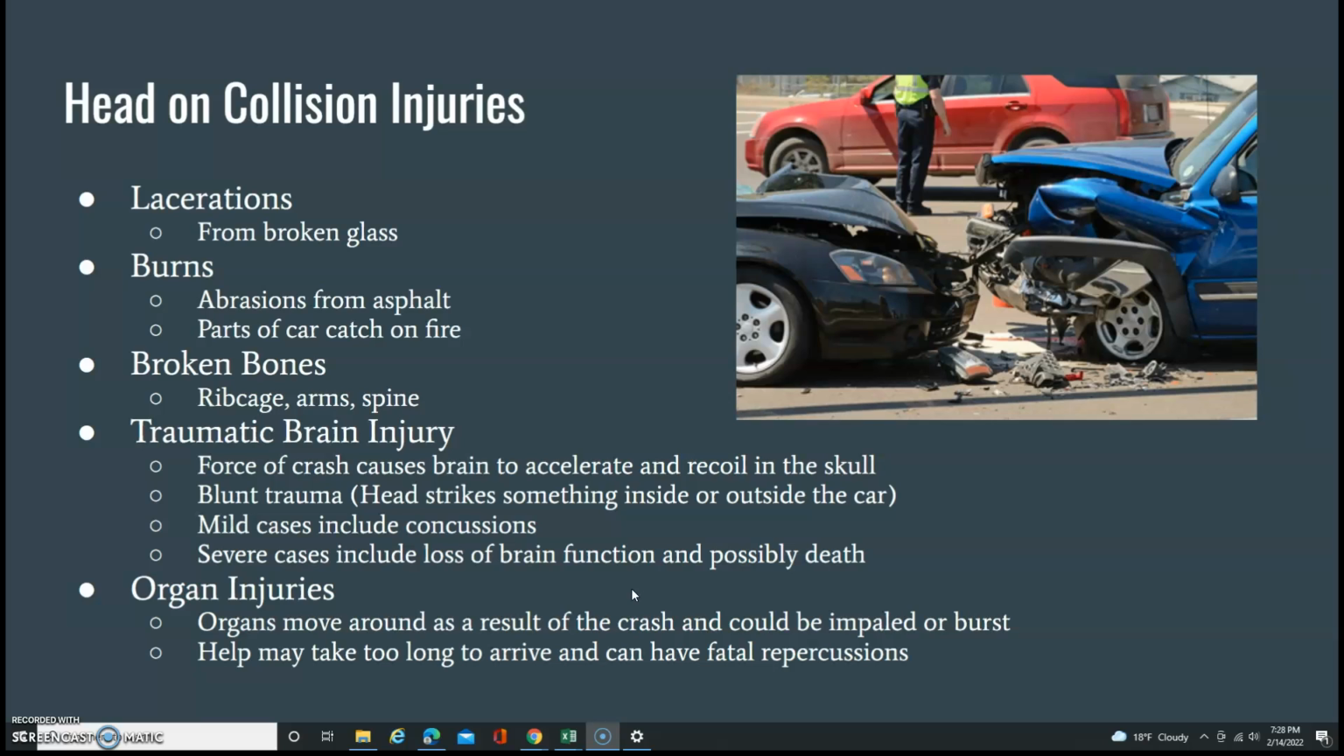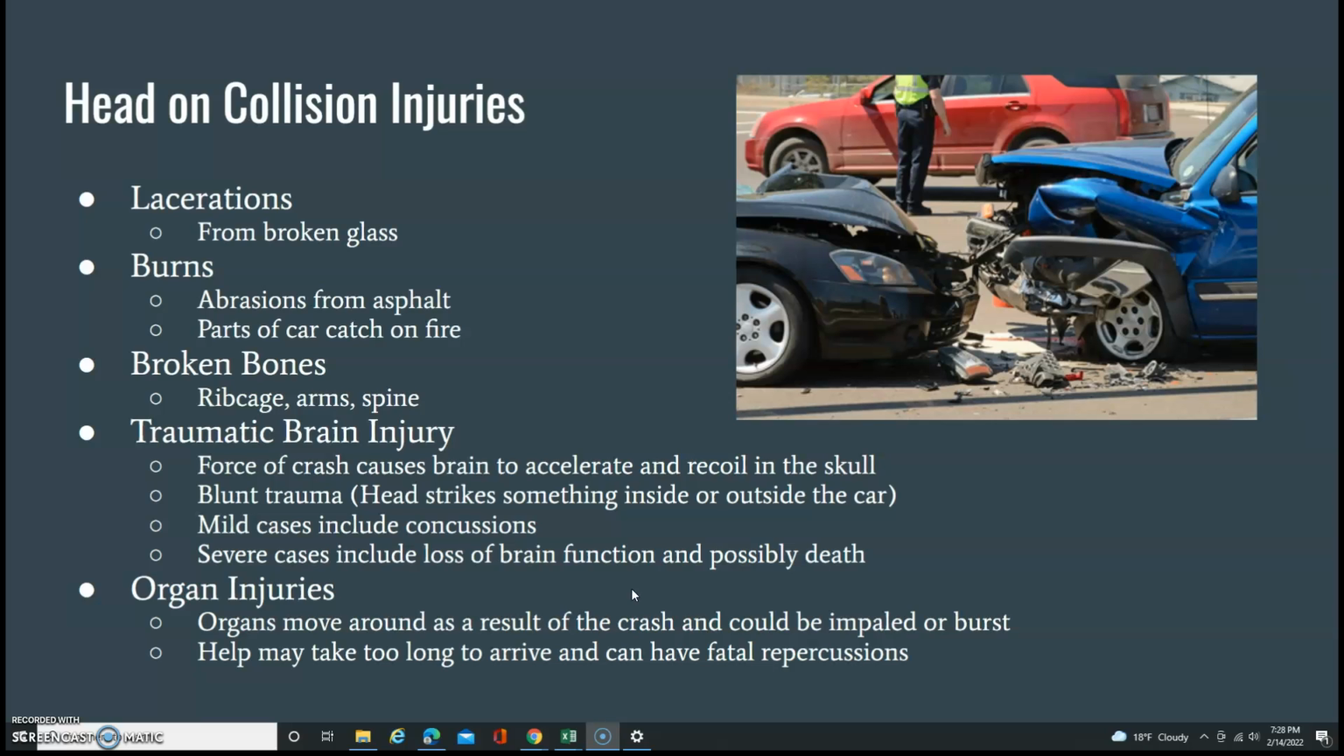Broken bones can range anywhere from a broken rib cage to broken arms to even breaking the spine. This happens when the driver comes into contact with a blunt object on the interior of the vehicle or is also launched out of the vehicle.